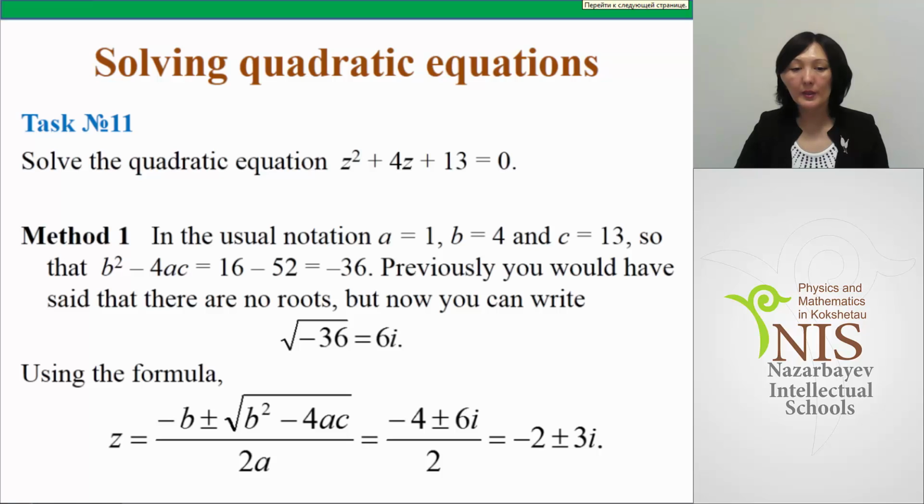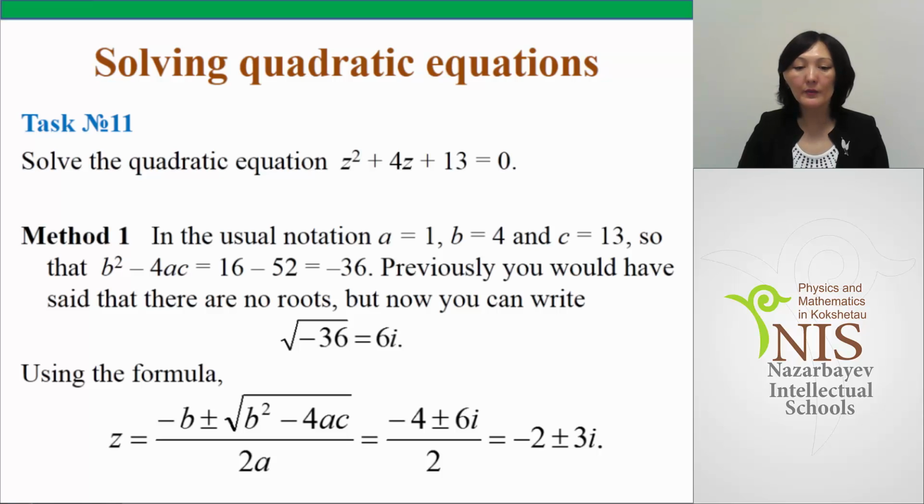So b squared minus 4ac, we call this expression the discriminant, is equal to minus 36. Previously, you would have said that there are no real roots, but now you can write square root of minus 36 is equal to 6i.